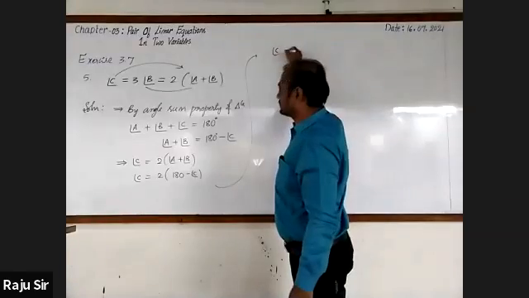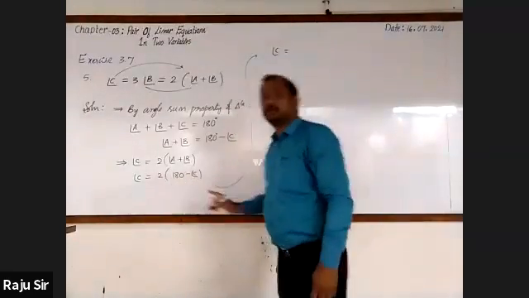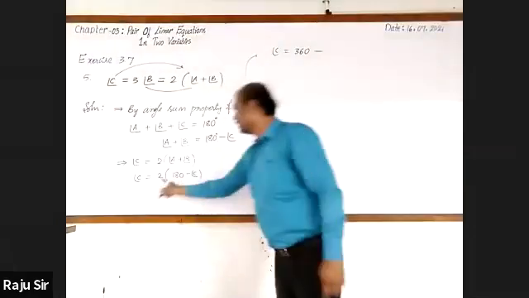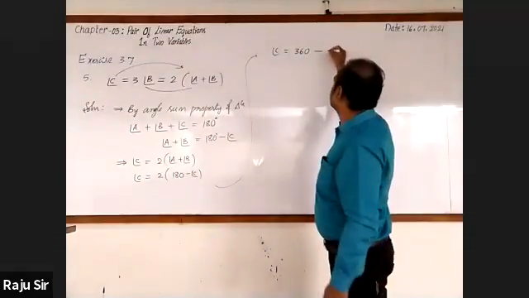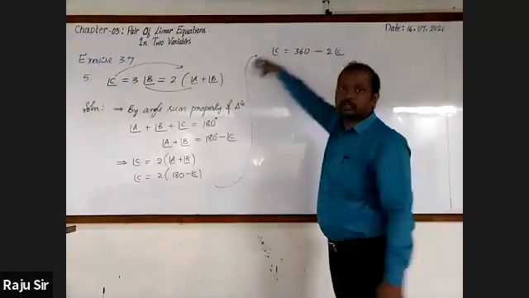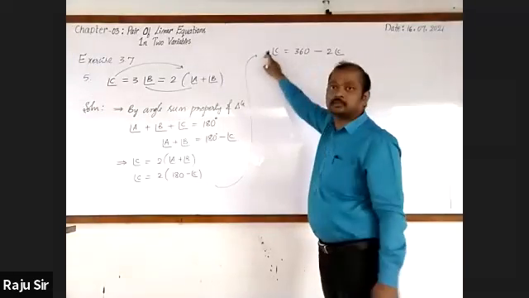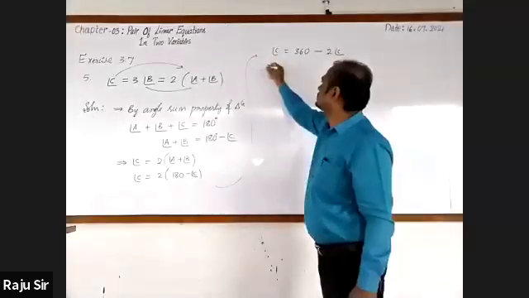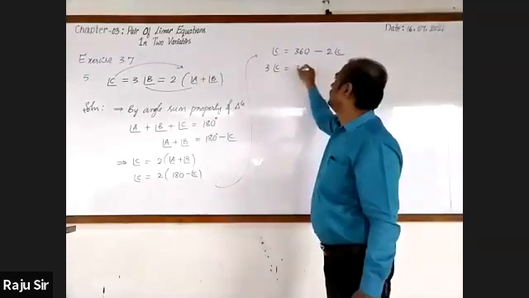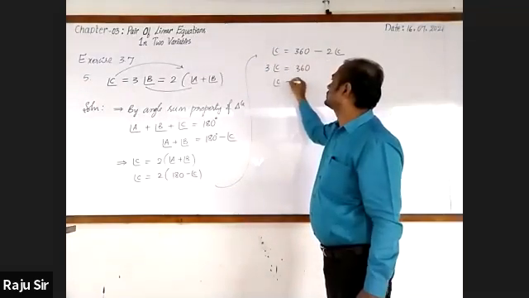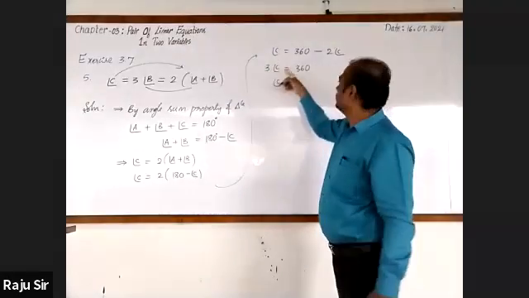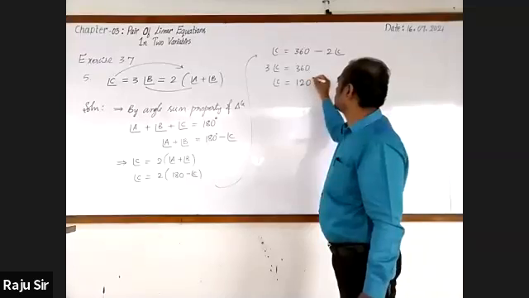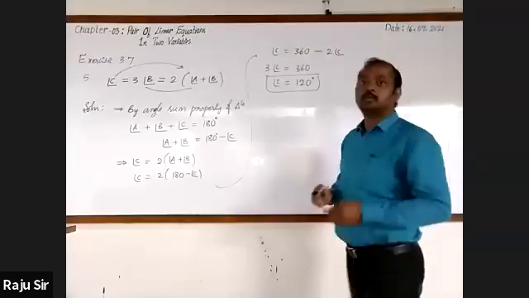Angle C is equal to 2 times 180 means 360 minus 2 times angle C. Transfer that to the left hand side. It becomes plus 2 times angle C, and plus angle C is 3 times angle C is equal to 360. Angle C is equal to divide 360 by 3, it is 120. Angle C is 120.